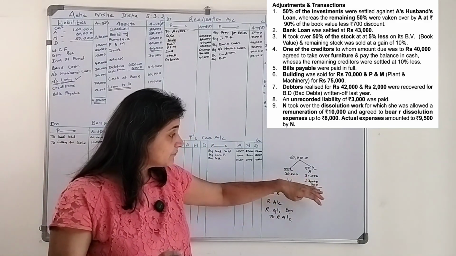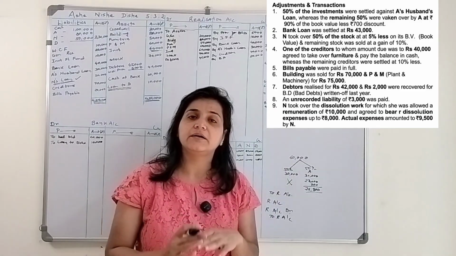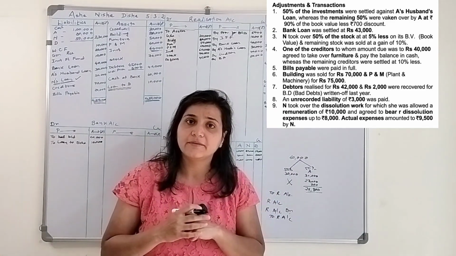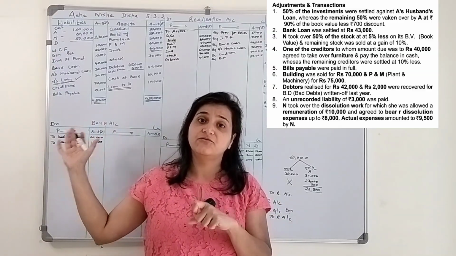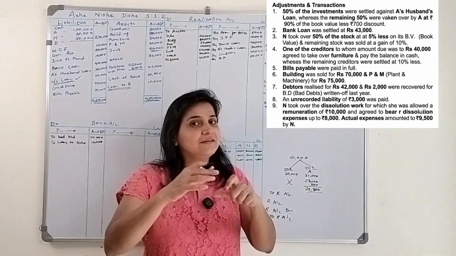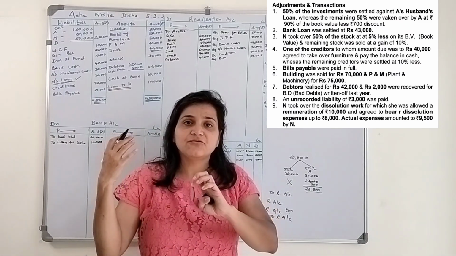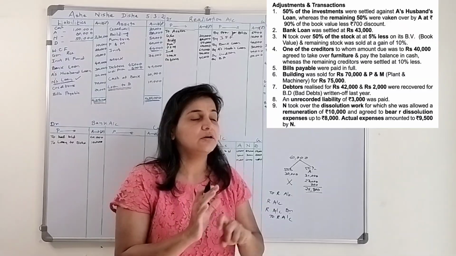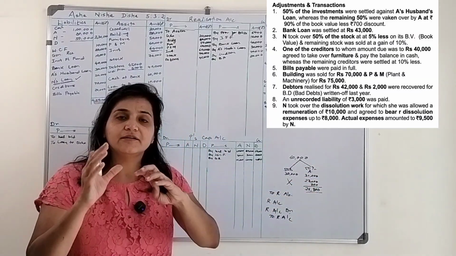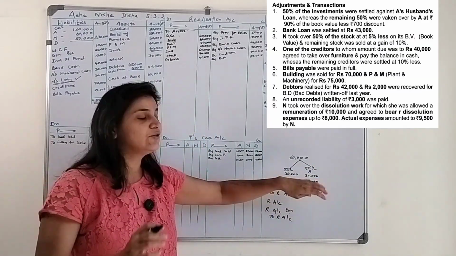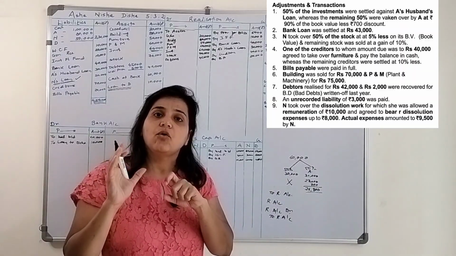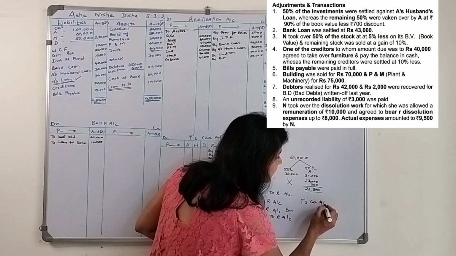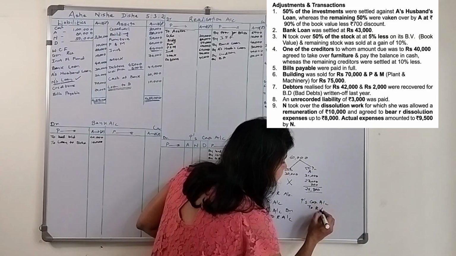Now this particular investment is taken over by the partner. Now the partner's account is there. If some asset is taken over by the partner, that means the liability of the firm towards that partner reduces, because he is taking over that asset. That is, the firm is not supposed to pay that much amount to that partner. So 26,300, the liability of the firm reduces because he took over the assets. Now what will be the entry? Partner's capital account debit to realization account.